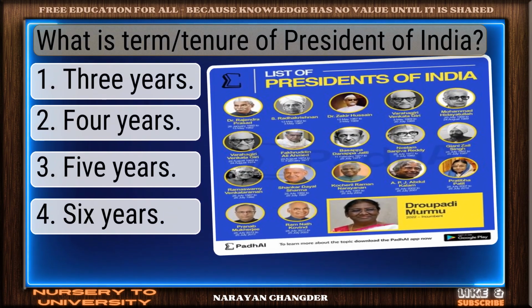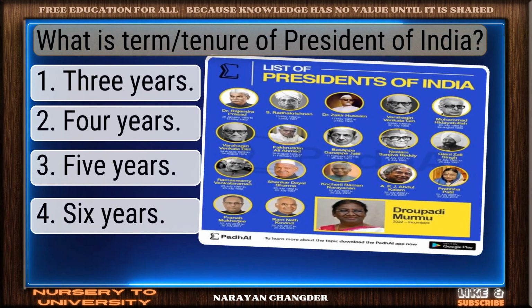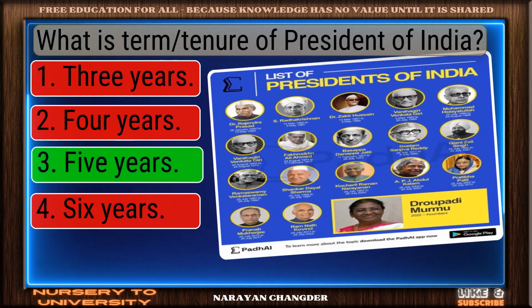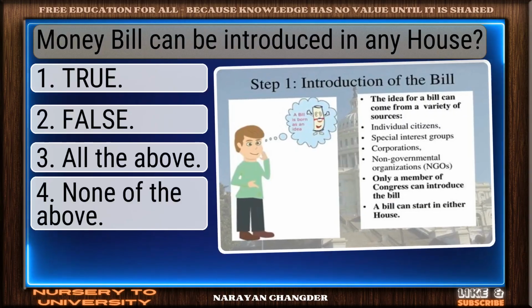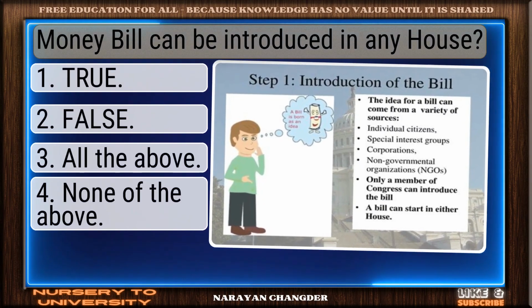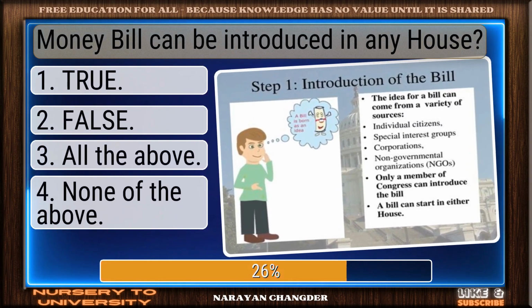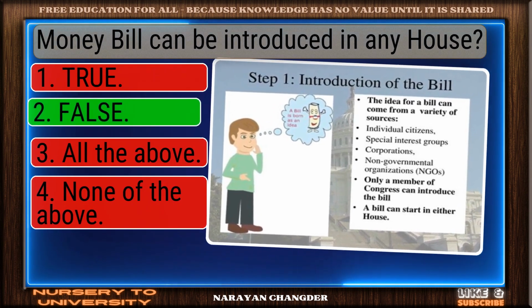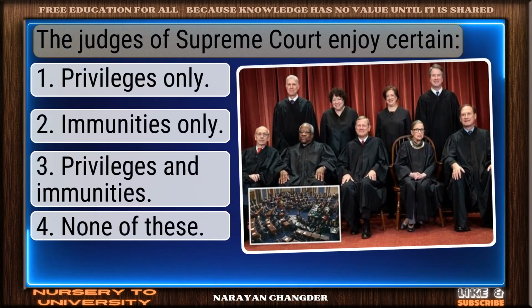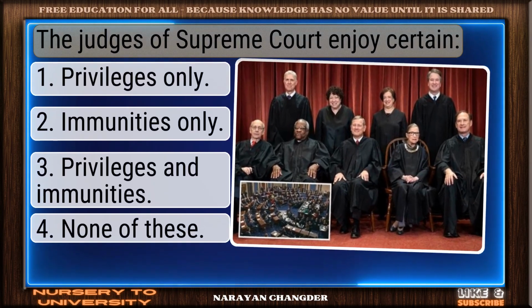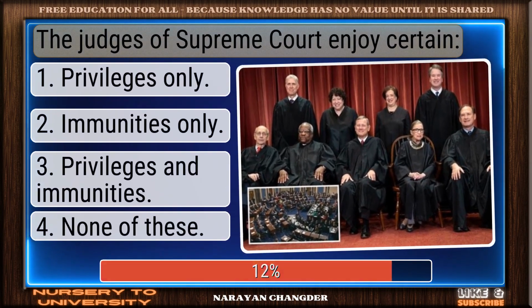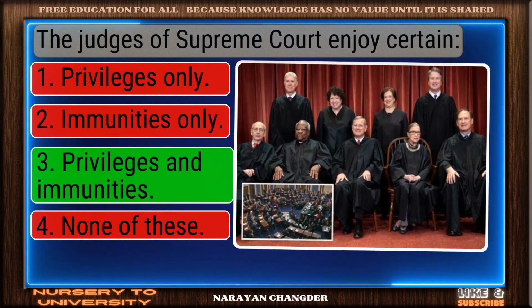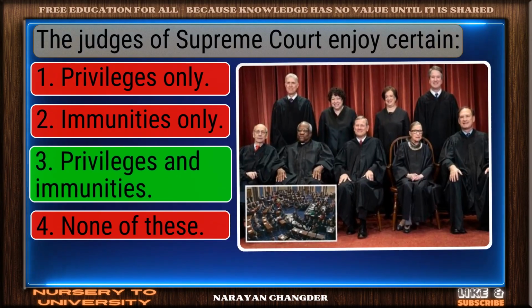Question number 155. What is term tenure of President of India? Perfect. 5 years is the correct choice. Question number 156. Money bill can be introduced in any house. Solid response. False is a valid choice. Question number 157. The judges of Supreme Court enjoy certain. Nice selection. Privileges and immunities is the correct and valid answer.